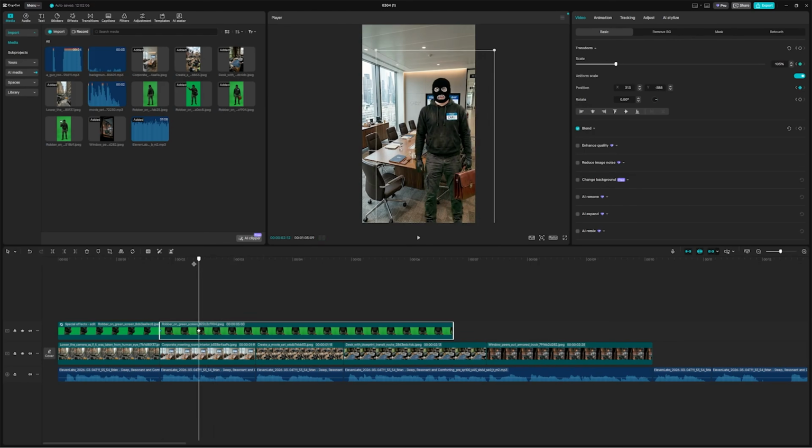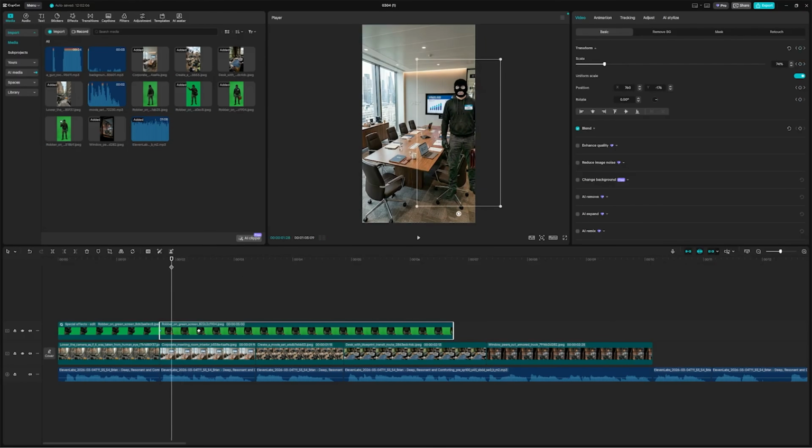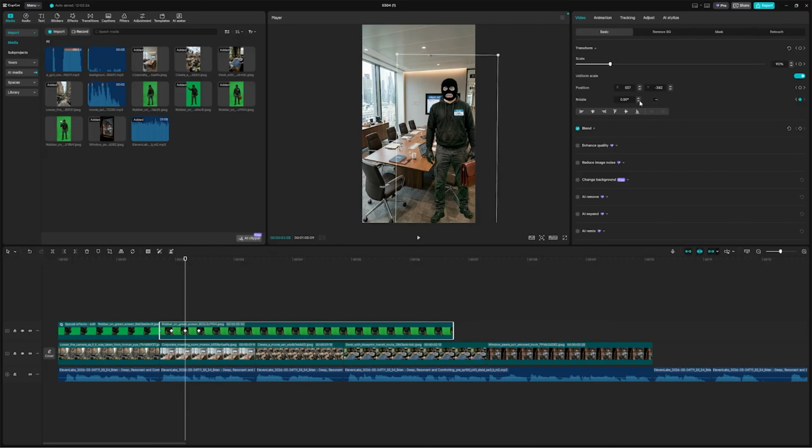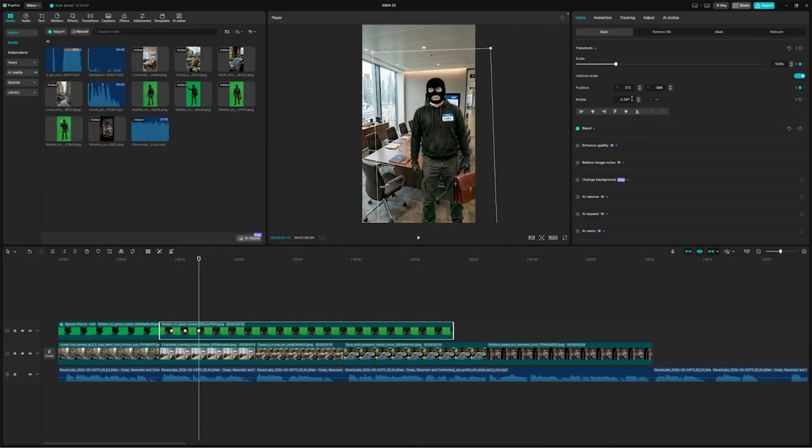About a third of the way through, change the rotation by a few degrees like so. Now go another third of the way through and add the same rotation but in the opposite direction, like so. Now at the end, set the rotation back to 0. Now when I play this clip, it looks a lot smoother.